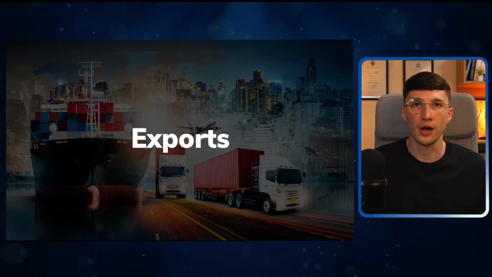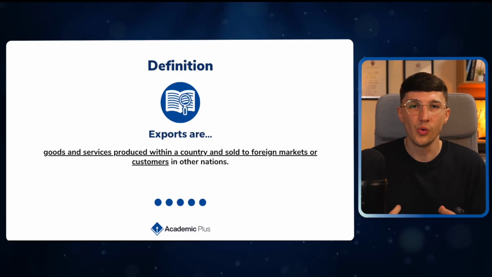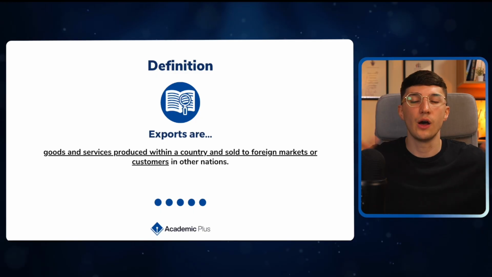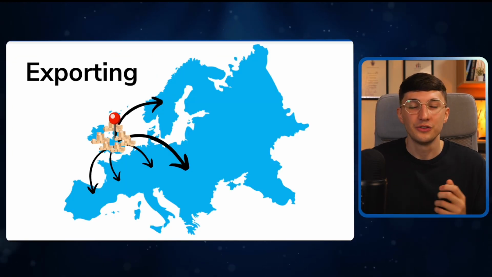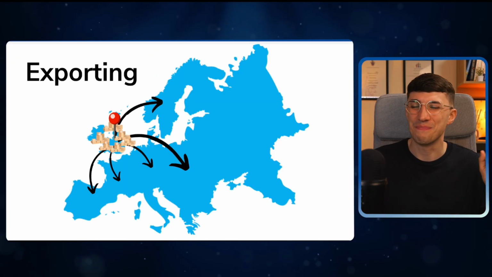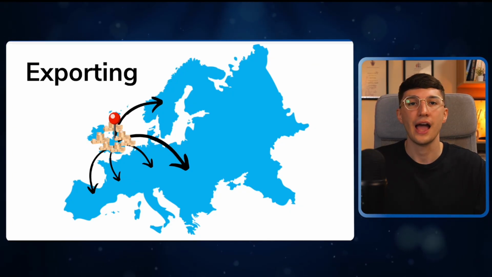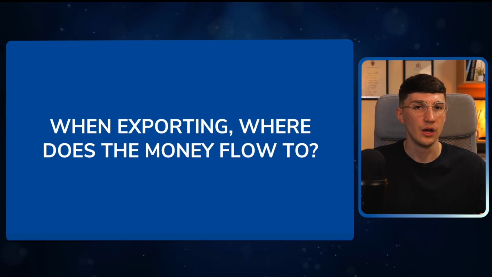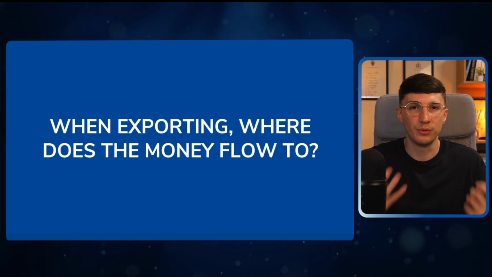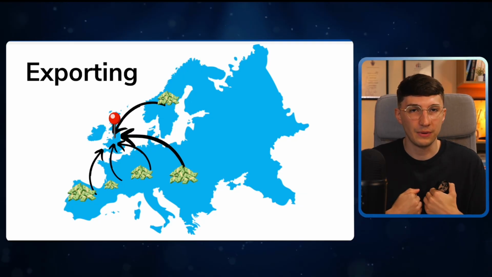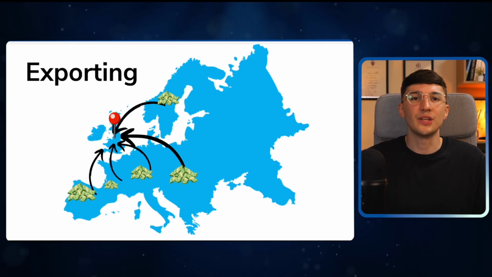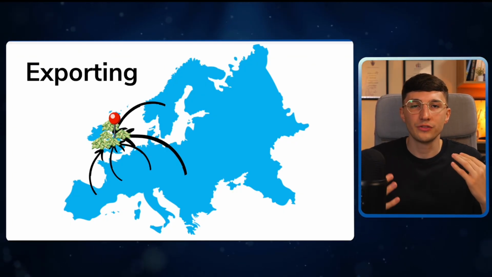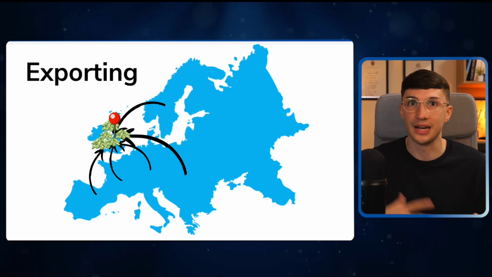But what about exports? If imports are buying goods and services into the country, all exports are is when we build products and services within the UK and we sell them abroad. We sell them to these foreign markets. So again, going back to the amazing animation, we build the products and services in the UK and then we sell them abroad. But where is the money flowing? If we produce the products, people are spending it on our businesses in the UK, so the money is flowing into the UK. That's important because when we export, we're positively contributing to our GDP and our economic growth.